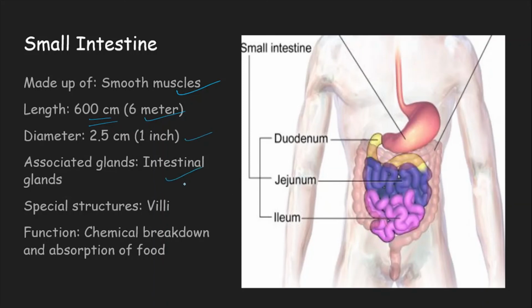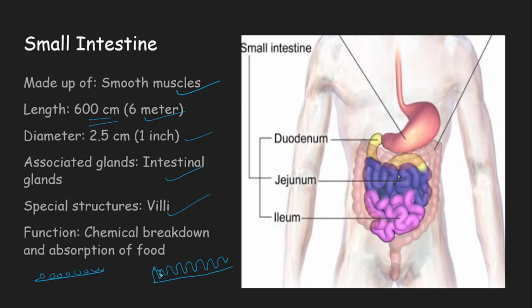Associated glands are the intestinal glands, all called the crypts of Lieberkühn. Villi are the special structures. Suppose this is the interior lining of the intestine. Villi are finger-like projections. For example, if 10 particles of food get absorbed in this region,